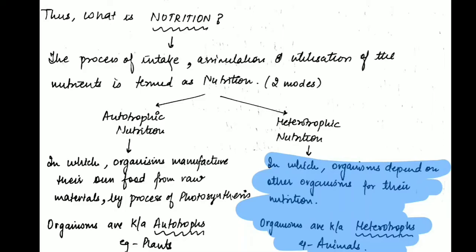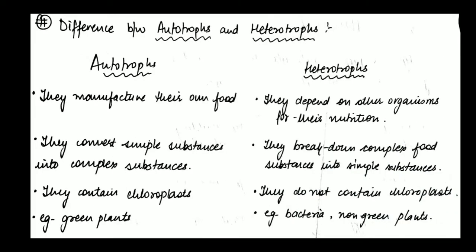People who are vegetarian eat vegetables, which are obtained from plants. People who are non-vegetarian eat the meat of animals. So that is how we are organisms which depend upon other organisms for our food, and such nutrition falls under the category of heterotrophic nutrition. The organisms are called heterotrophs. Example, animals. Moving on to the next part, the difference between autotrophs and heterotrophs.